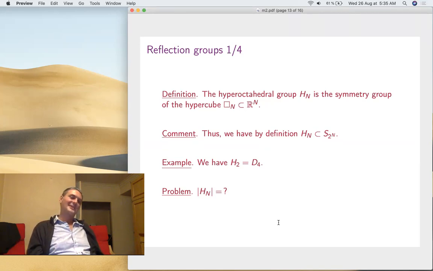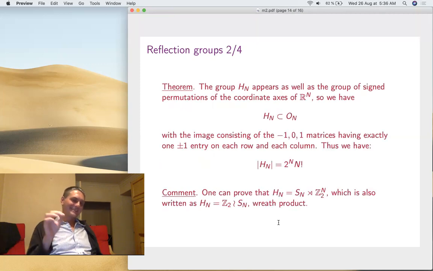Now, question: what's the cardinality of Hn? And that is actually quite tricky. If you don't know the trick, you might get lost in computations here. So here's the trick: the symmetric group of the hypercube is the same thing as the symmetric group of the coordinate axes of Rn. So let's take the hypercube center, that's 0, with sides parallel to the axes. Permuting a hypercube is the same as permuting these axes.